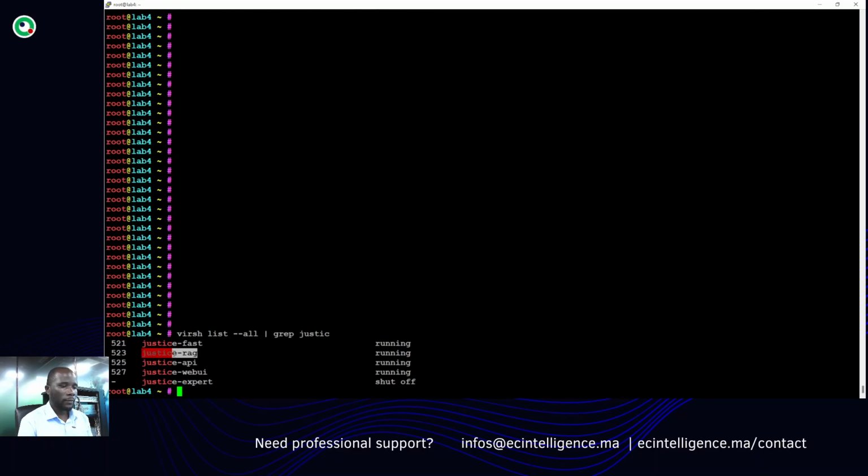We have VMs for the RAG part, the gateway API server, and the web interface virtual machine. And the last one is the much bigger node, where we have the LLM 72 billion parameter one. And all of those are based on CPUs.